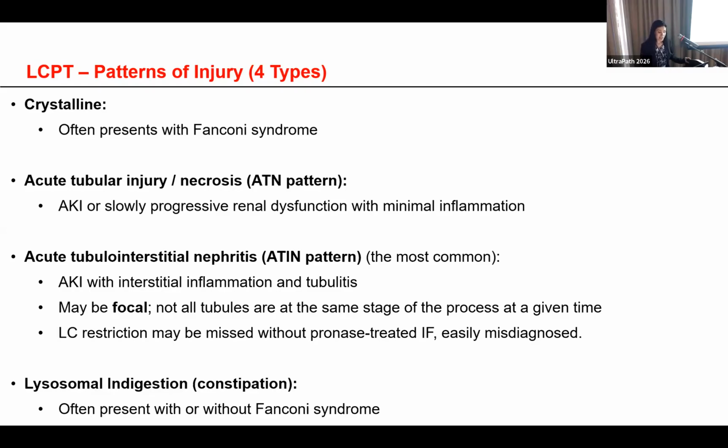It can present with the ATN or the ATIN pattern, and the clinical presentation of those patients is non-specific. They mostly present with progressive decline in the renal function and proteinuria rather than the classic Fanconi syndrome, leading to under-recognition and delayed diagnosis. Also, the light chain restriction may be missed without pronase-treated immunofluorescence, and these cases may be easily misdiagnosed as ATIN